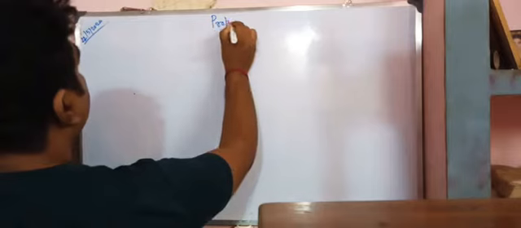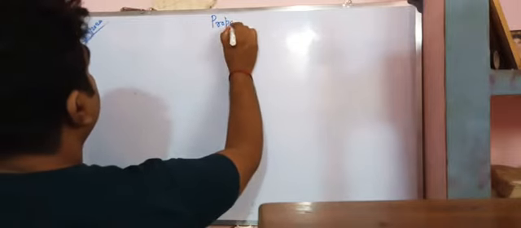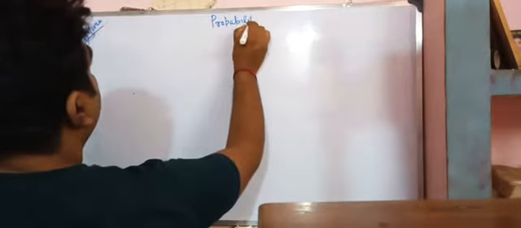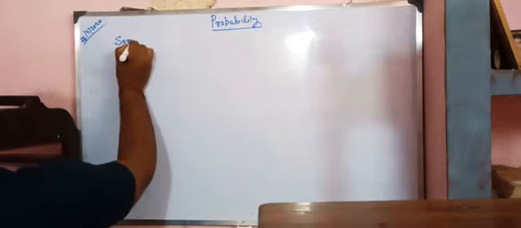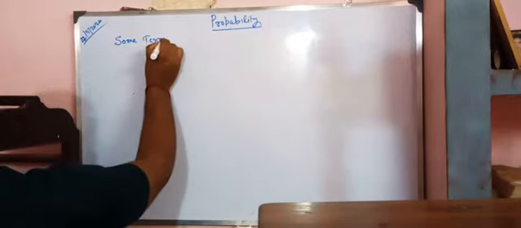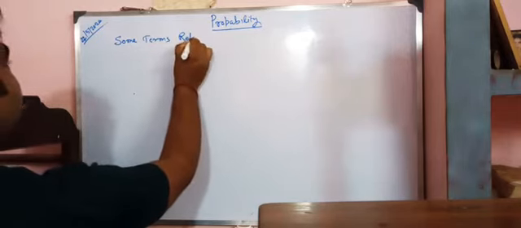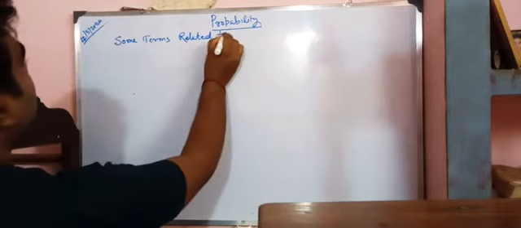Our topic is probability, and next, some terms related to probability.